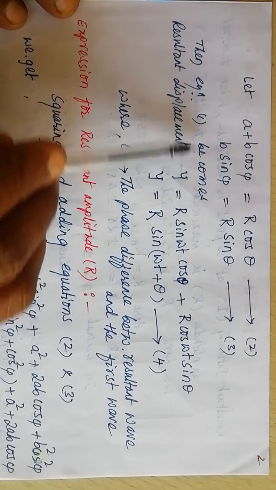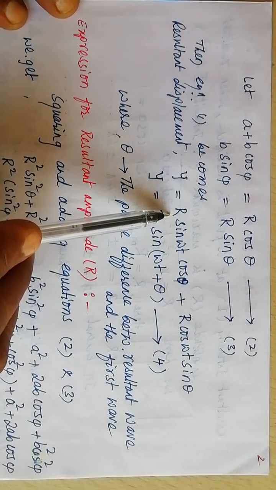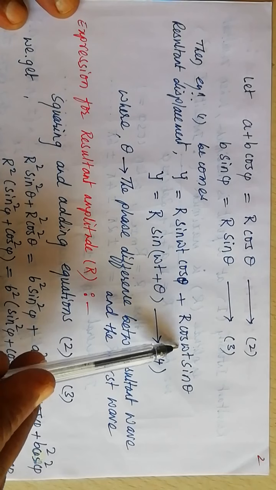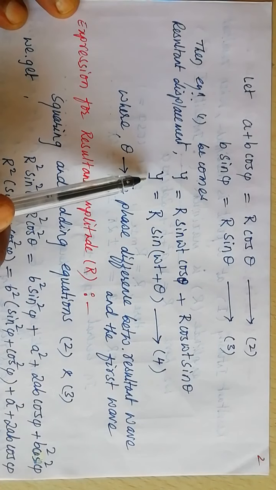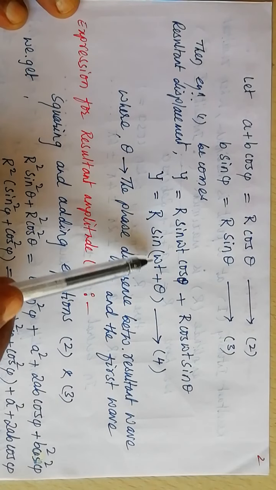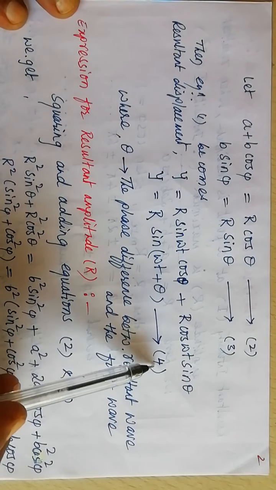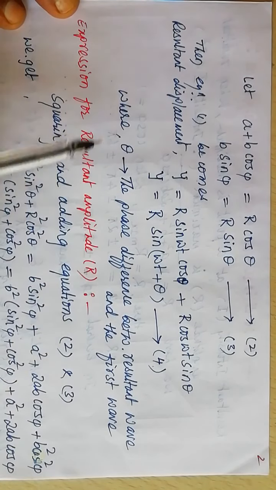Then equation 1 becomes resultant displacement y equals R sin omega t cos theta plus R cos omega t sin theta. This we can rewrite as resultant displacement y equals R sin (omega t plus theta). Let us call this equation 4. When the two waves arrive at a point P simultaneously, a resultant wave is formed.